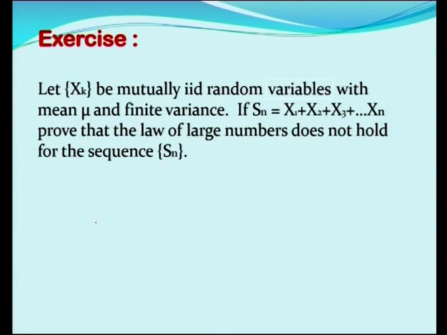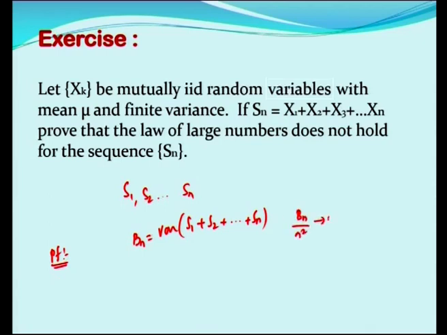Now, in the place of x1, x2, x3 etc. up to xn, your random variables now are S1, S2 etc. up to Sn. So, we have to verify whether Bn, which is now the variance of S1 plus S2 plus etc. plus Sn, satisfies the condition. We shall start the proof. We have to verify that Bn by n square tends to 0 as n tends to infinity, where Bn is the variance of S1 plus S2 plus etc. plus Sn.